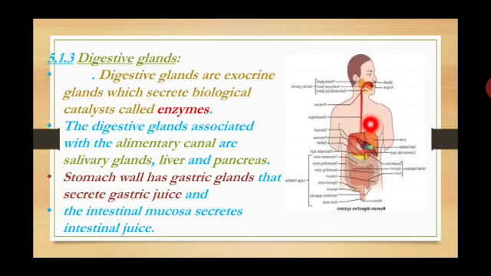The digestive glands, what are the glands? Liver, gallbladder and salivary glands, pancreas. Okay? So the digestive glands associated with the alimentary canal are the salivary glands, the liver and the pancreas. The stomach wall has gastric glands that secrete gastric juice. The intestinal mucosa, one of the four layers of the internal lining from the last slides, that is the mucosa layer, secretes intestinal juice.